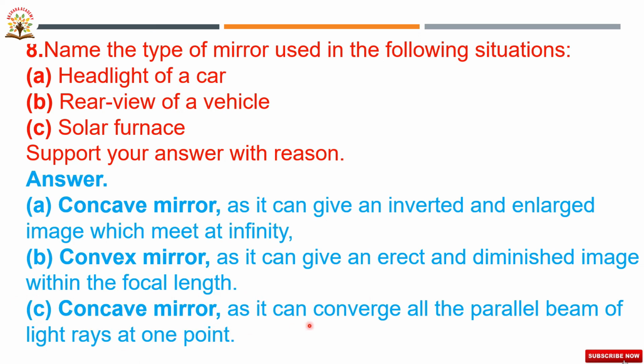A concave mirror can converge all the parallel beam of light rays at one point, so it is also known as a converging mirror.